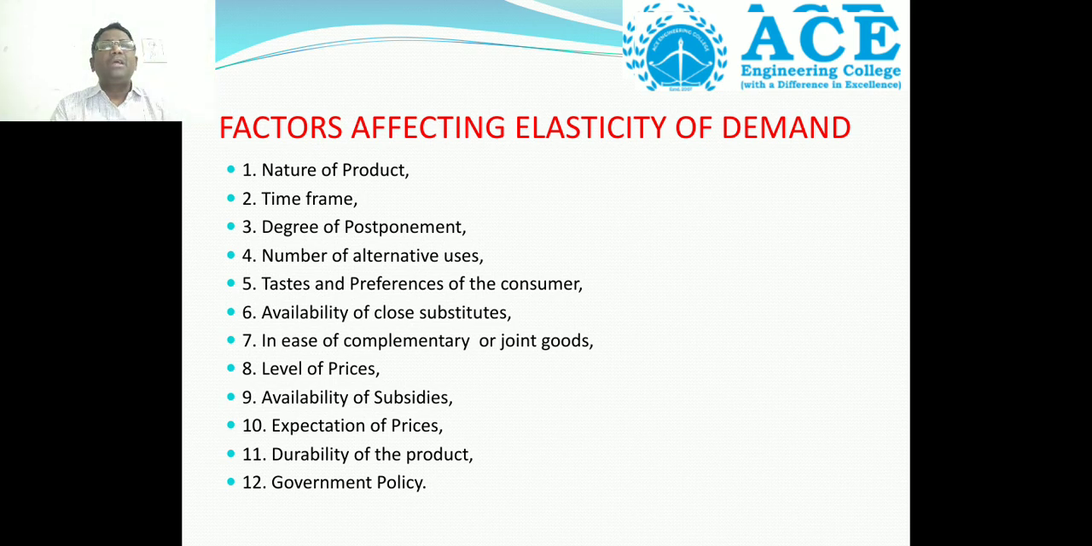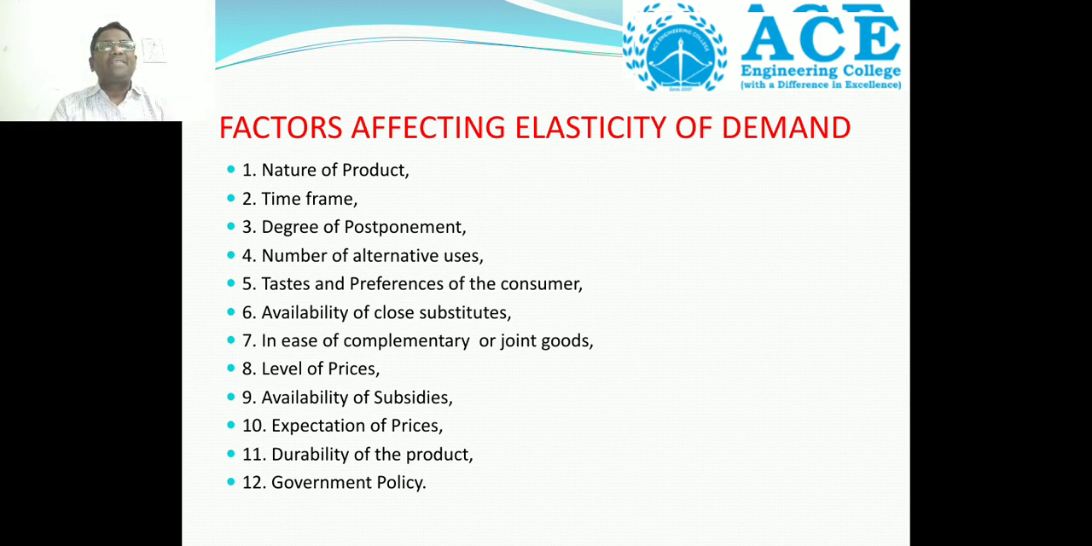Example, if you take a tractor. We are utilizing the tractor for cultivating the land, for machinery purposes, and the same tractor we are using for transportation purposes. So that means one good has a number of alternatives. That's why the elasticity of demand is higher for that particular product.